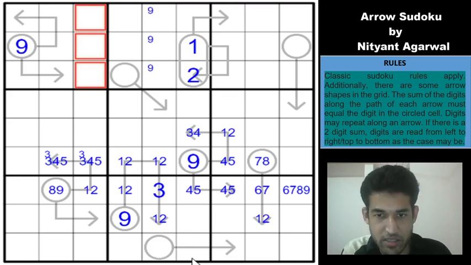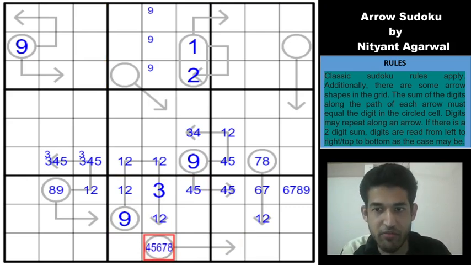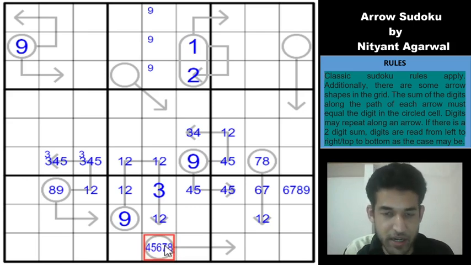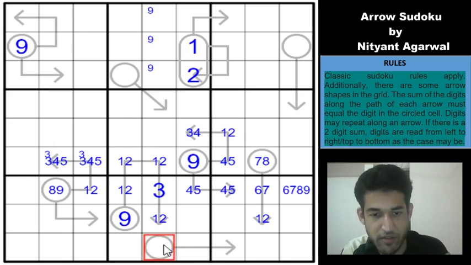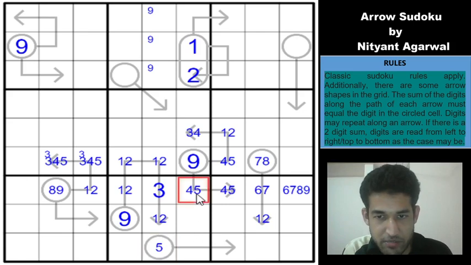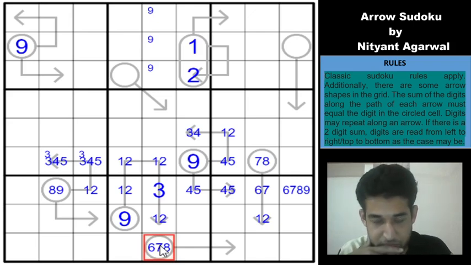So maybe we can look at this arrow, guys. So we have 1, 2, 3 and 9. So which means that this cell can be 4, 5, 6, 7 and 8, right? But 4 is immediately ruled out because 1, 3 cannot go here because of the 1, 3 here. And 5 is also ruled out because if you have a 5, this becomes 4, which means 1 and 4 are ruled out because of 1 and 4 here, and 2 and 3 is also ruled out because of 2 and 3 here, right? So which means 5 is also not possible. So 6, 7, 8 is going to go there.